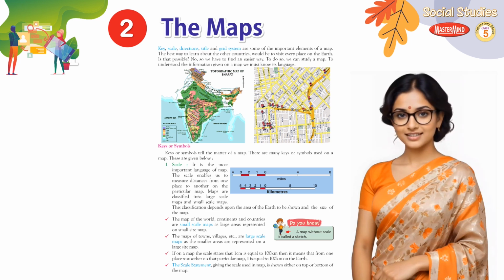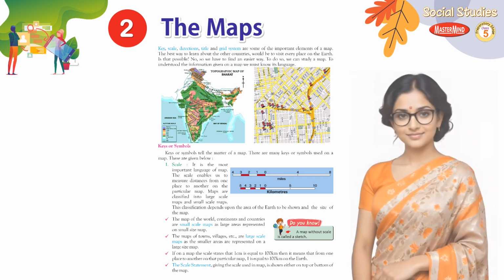Keys or symbols. Keys or symbols tell the matter of a map. There are many keys or symbols used on a map. These are given below. 1. Scale. It is the most important language of a map. The scale enables us to measure distances from one place to another on the particular map.